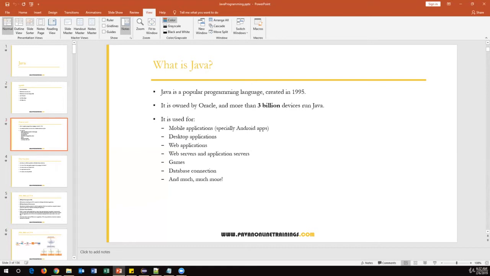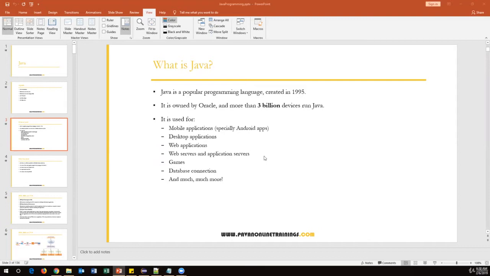Java is basically an object-oriented programming language. All right, so that is the basic difference between structure programming language, object-based programming language, and object-oriented programming language. Okay, and Java is the most popular programming language nowadays, and it is owned by Oracle.